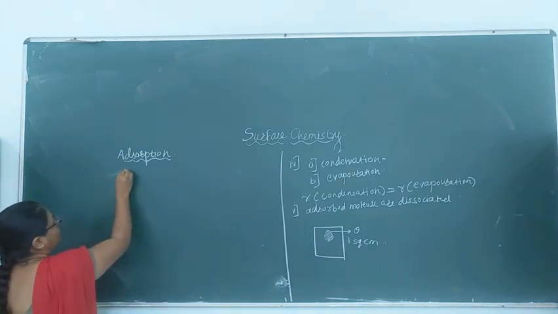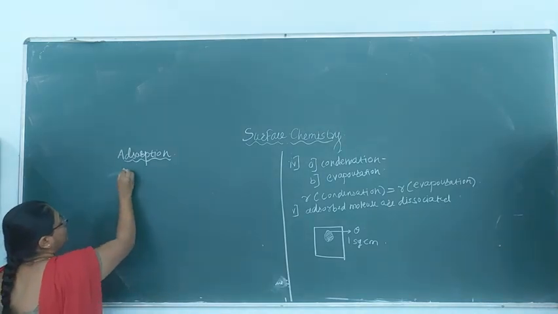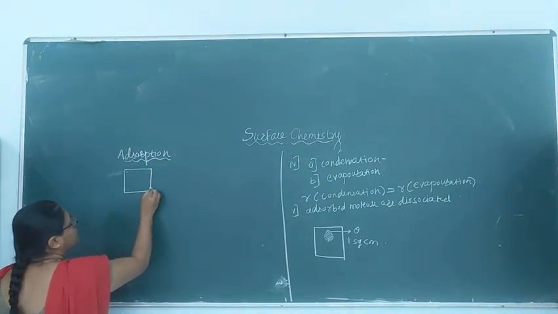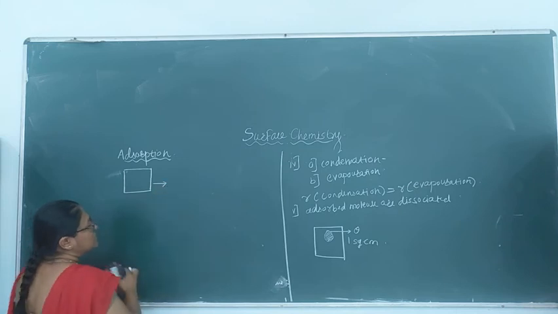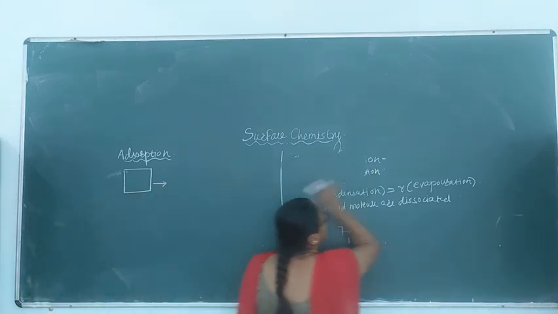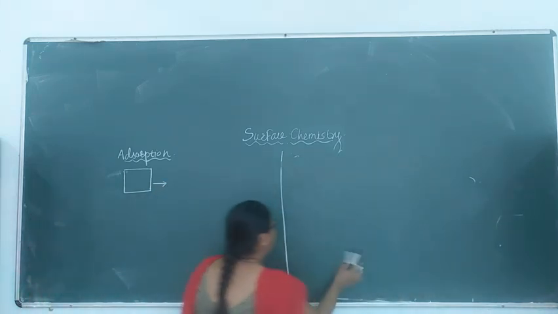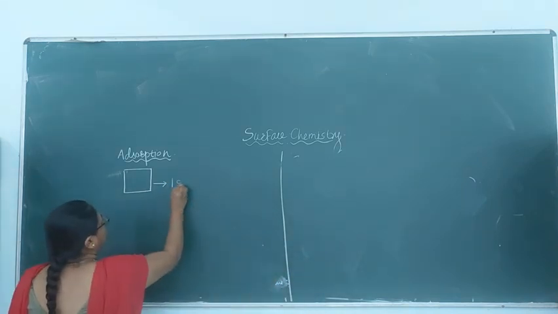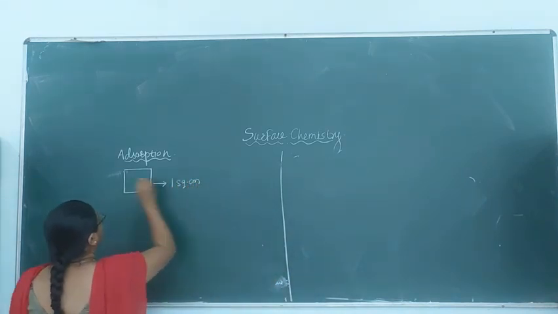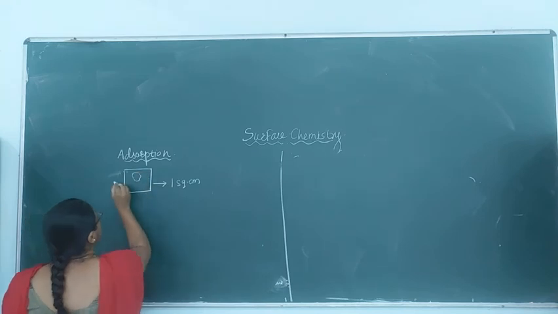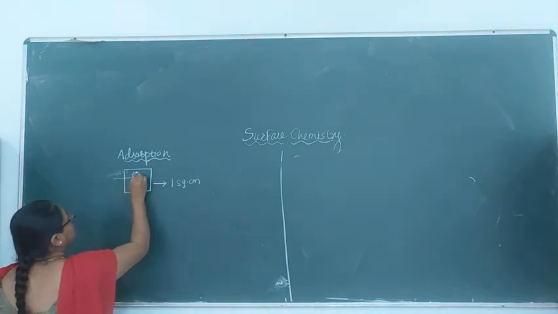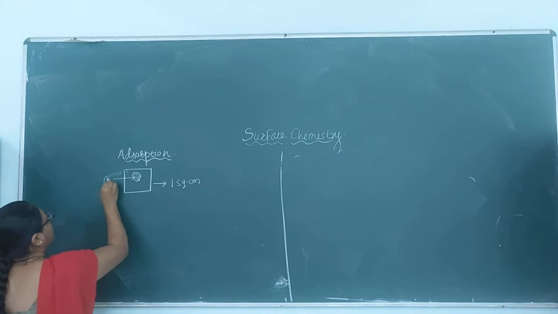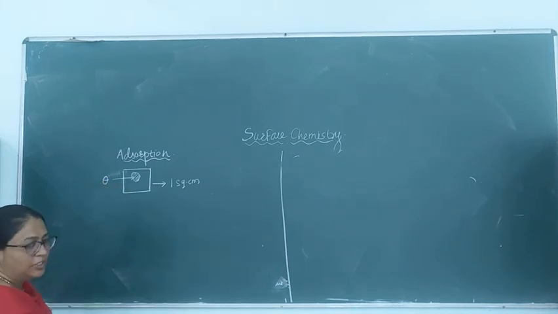Let me start from here, so we will get the space for derivation. So this is the surface we have considered, which is 1 square centimeter, and this is the surface which is theta, which is occupied with the gas molecule.